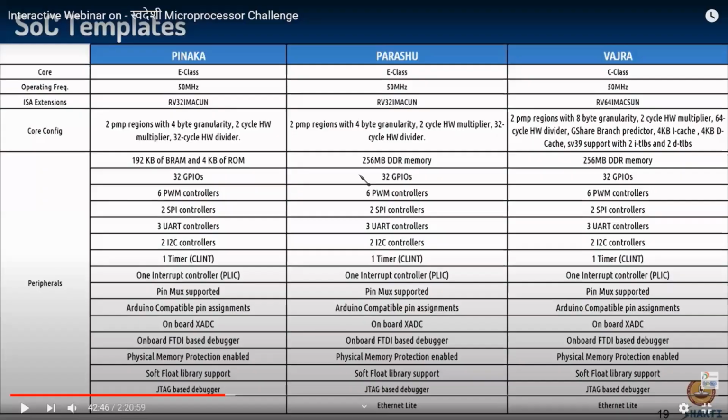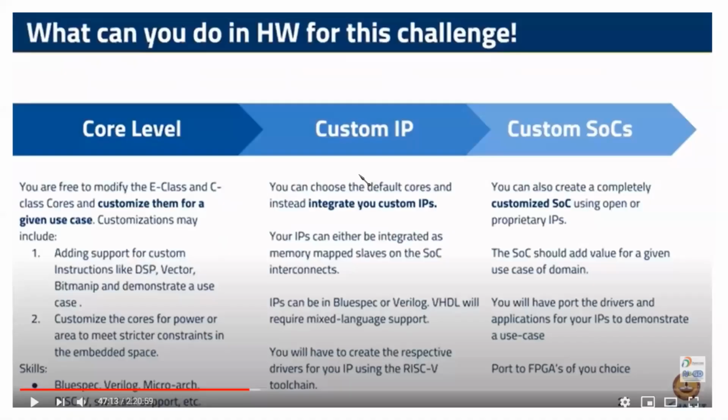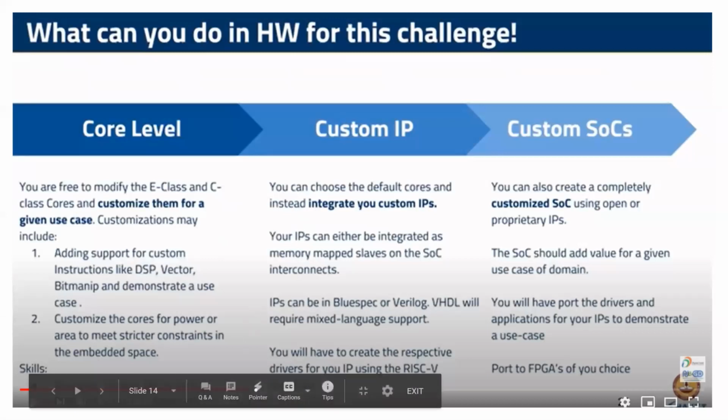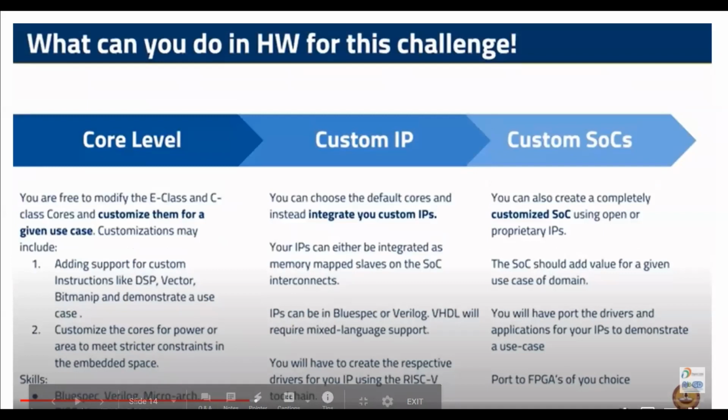Next slide. So these were the expectations which the Shakti team had from this challenge. They said we can customize the hardware and add some DSP blocks also.